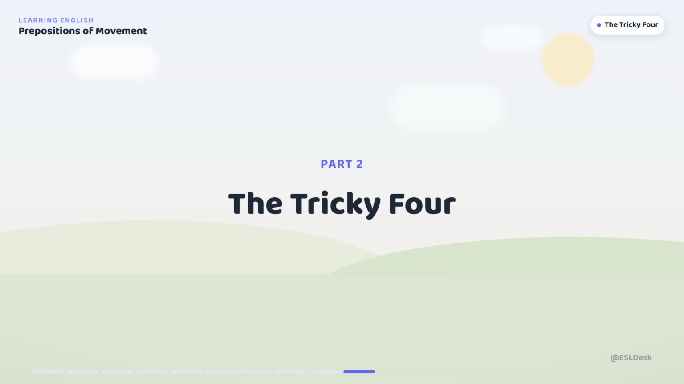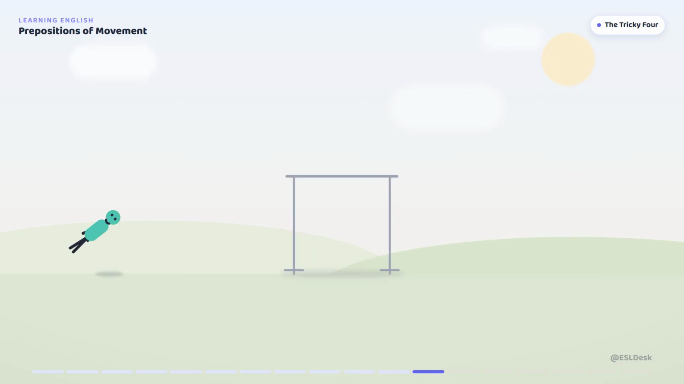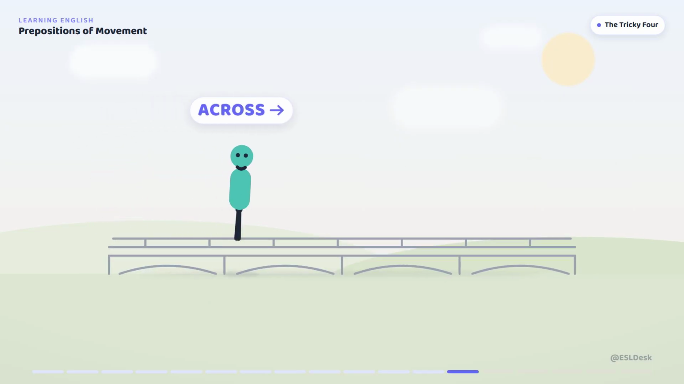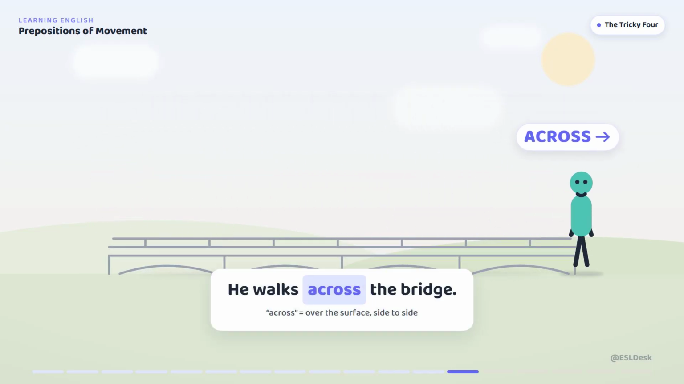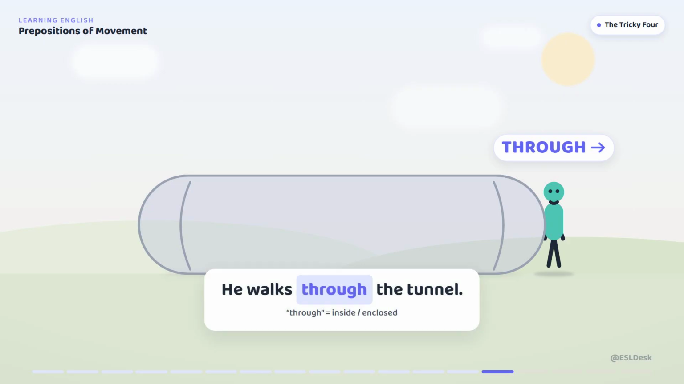Now the tricky 4. Learners mix these up. He jumps over the wall. He crawls under the bar. He walks across the bridge, over the top, from side to side. He walks through the tunnel, inside and out the other side.